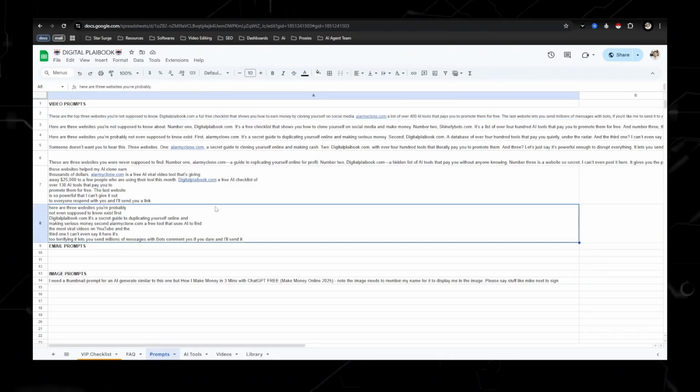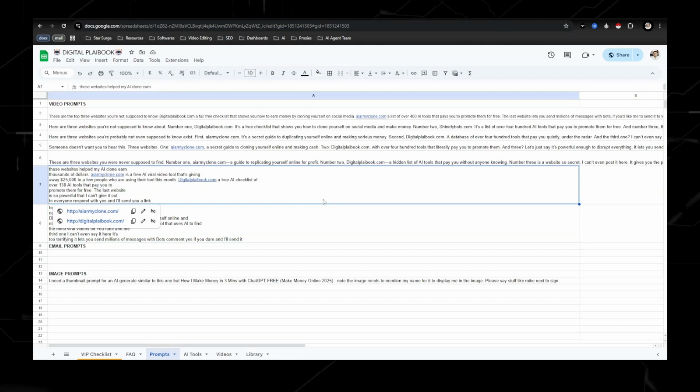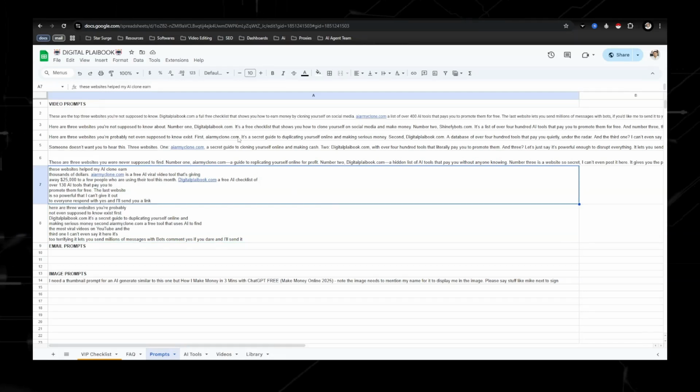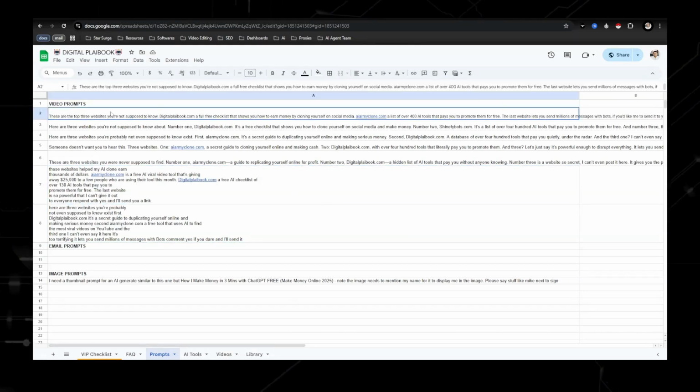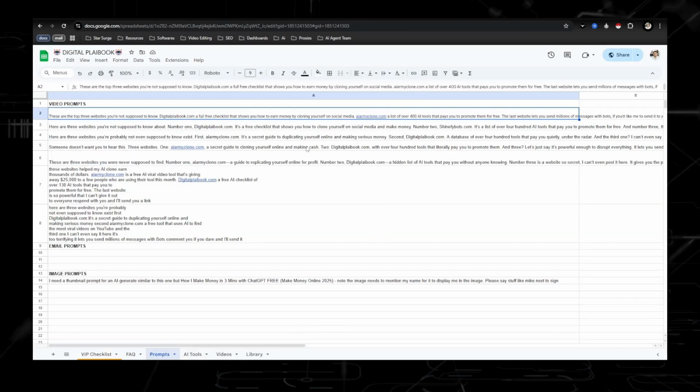Here are websites, and what this does is it gives a little bit of value, not a lot though, since it's short form content, and it's pushing people to these domains that I have, which are directed to an opt-in page.